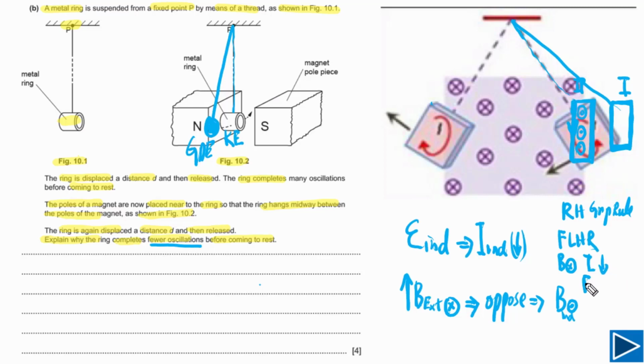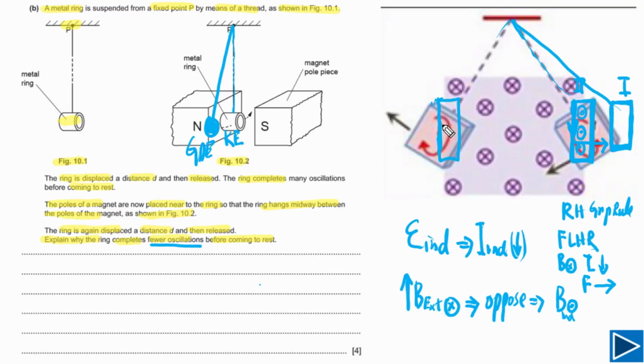So what is direction of force? Simply you need to use left hand rule, and direction of force will be to the right, means there is opposing force on this loop, so that will oppose the motion of this one. It will slow down. Now the same we need to understand when this is leaving, when this is at this point, just gonna leave now.